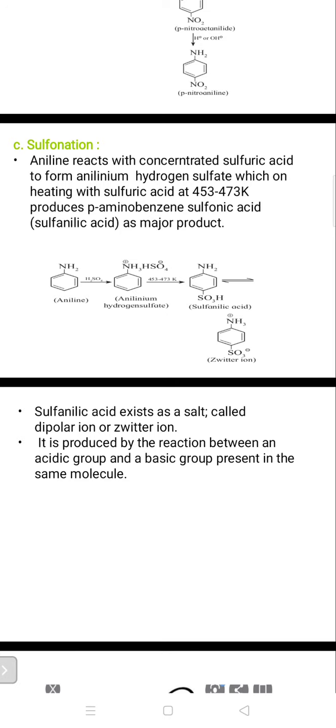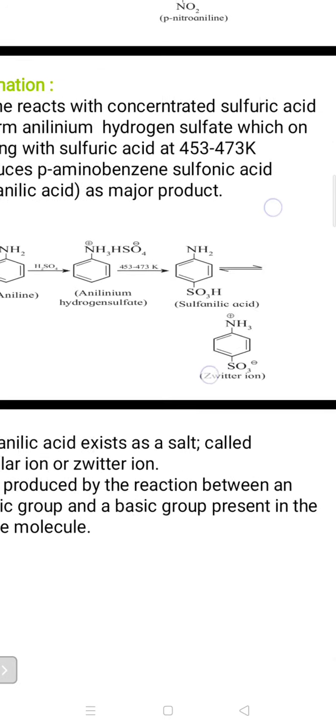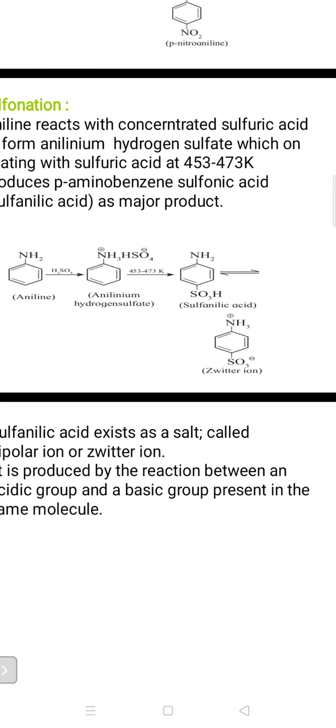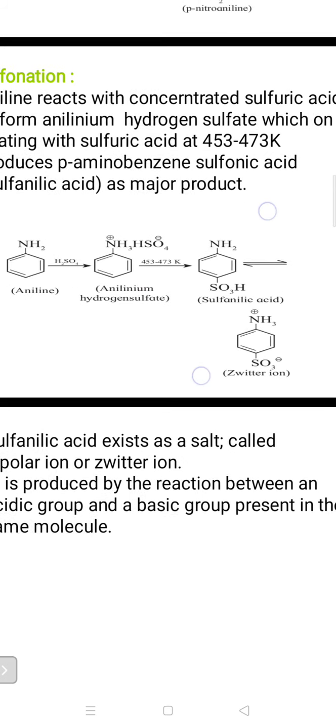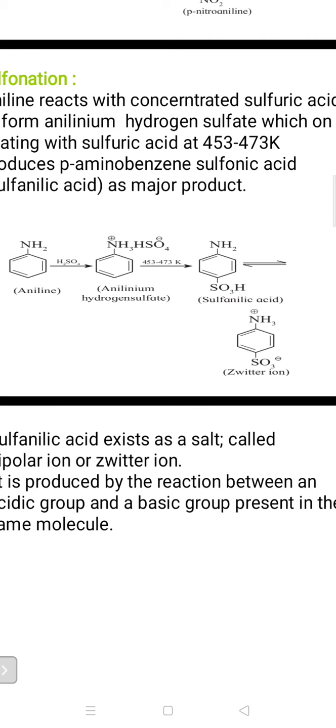Here we see the reaction: when aniline reacts with sulfuric acid, it gives anilinium hydrogen sulfate, and at 453 to 473 Kelvin it gives sulfanilic acid, which undergoes equilibrium, or you may say tautomerizes.